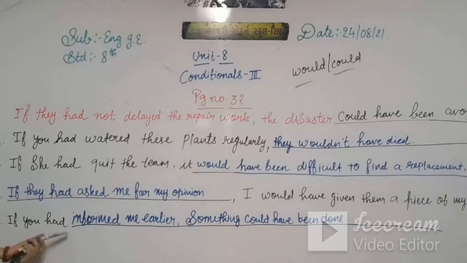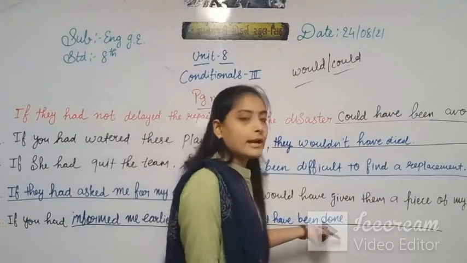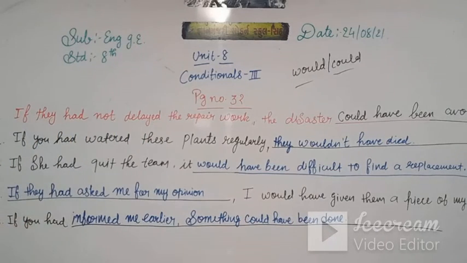If you had, the incomplete sentence is given. Inform me earlier, something could have been done. Clear? As per the above sentence, here we make the if part sentence. Understand or not this one? Now write down this in your book.